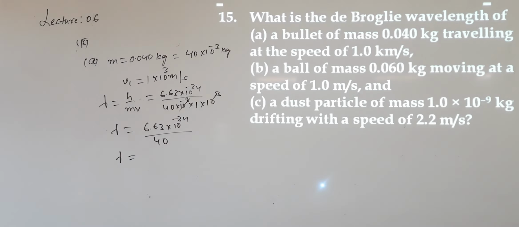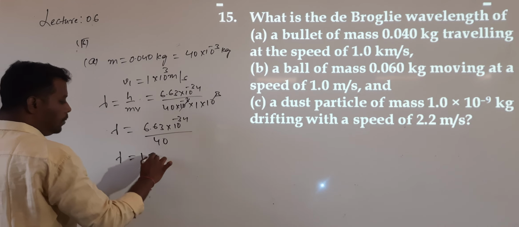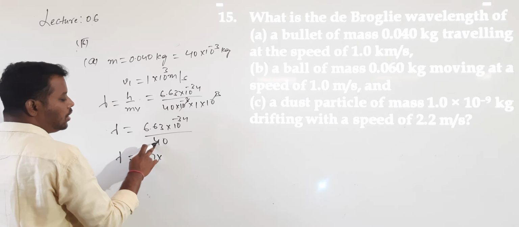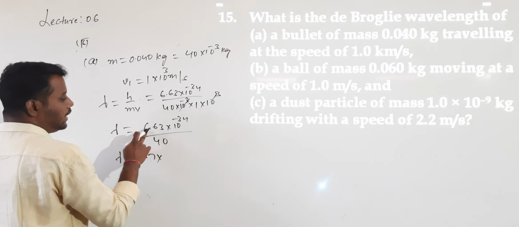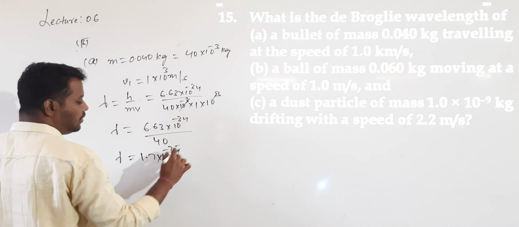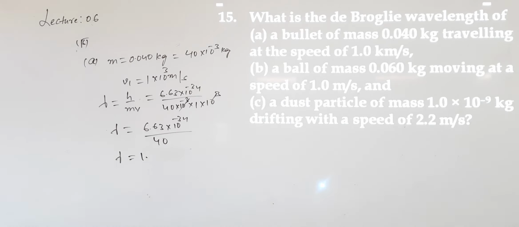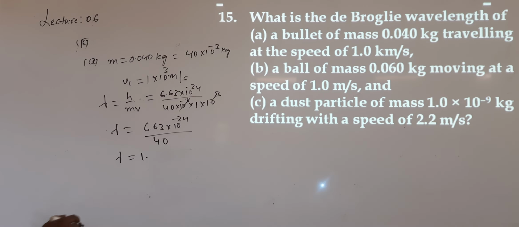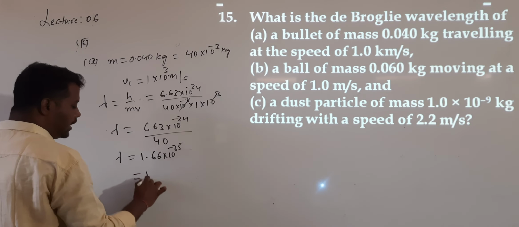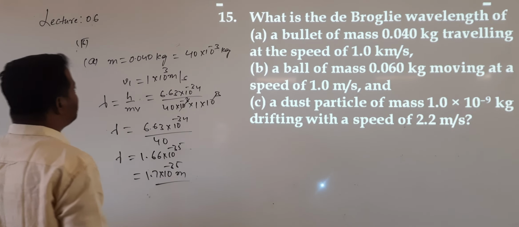Then the lambda value, this is 1 point something we will get. So 6.63 by 4, 4 ones are 4, next I got 26. That is 1.7 into 10 power of minus 35. Actually it is 1.6 something, so 1.66 into 10 power of minus 35, which can be approximately written as 1.7 into 10 to the power of minus 35 meters. This is the first question.